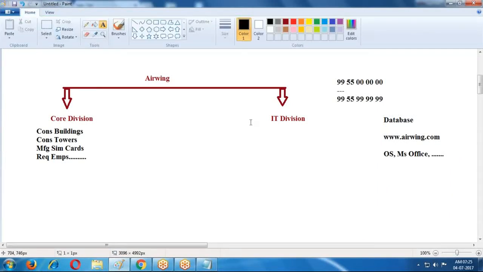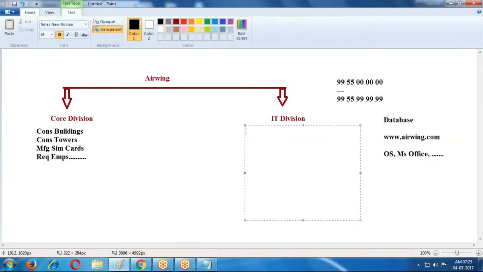So for this we have one more English word, that is nothing but infrastructure. This infrastructure is nothing but, here I require one database. For the database infrastructure, here I am selecting the Oracle database.